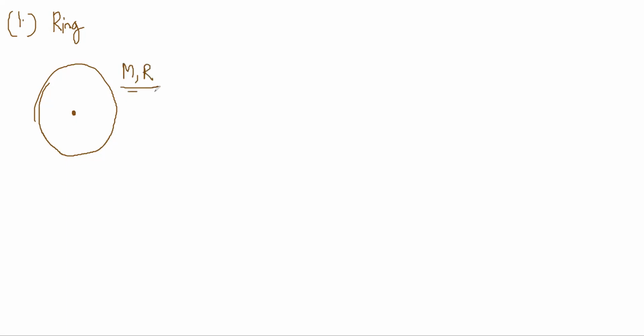And R. This is the dimensions and the mass of the ring. Now you have to find the moment of inertia about this axis. Every mass element dm is located at the same distance r, no? So dI is equal to dm r square.